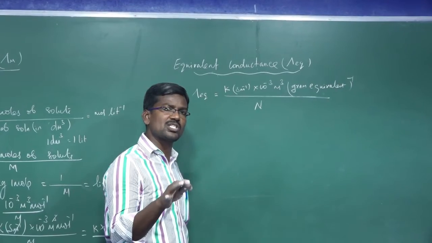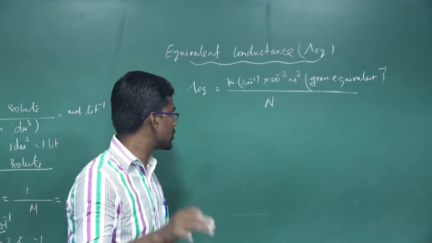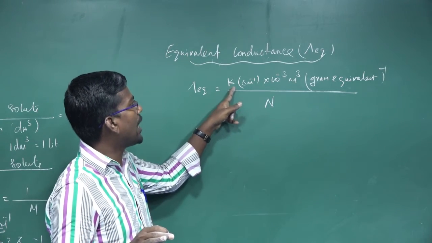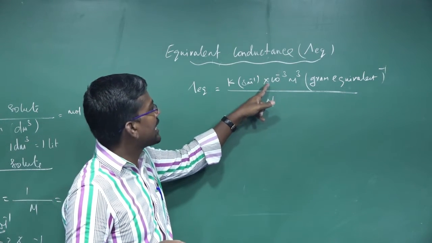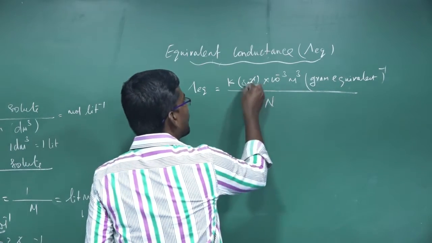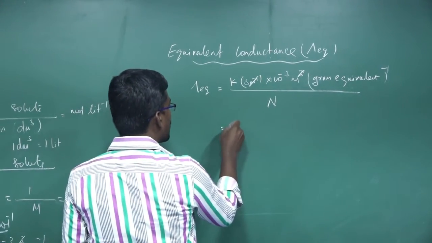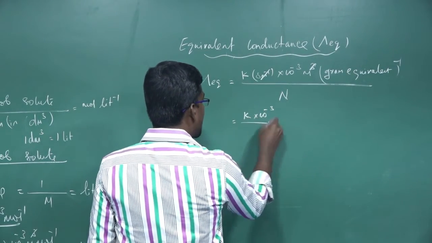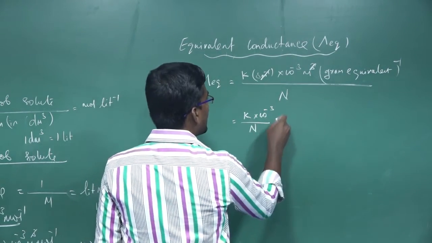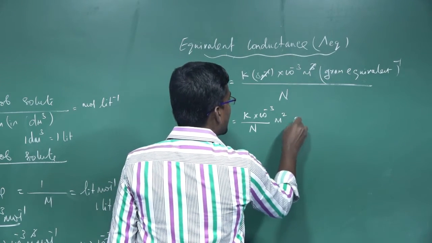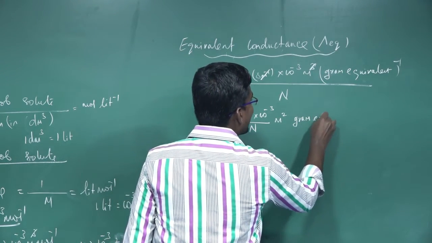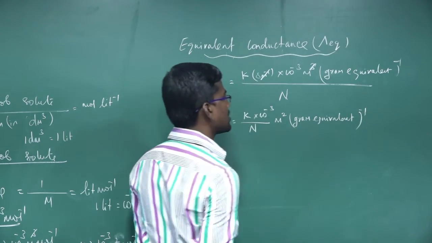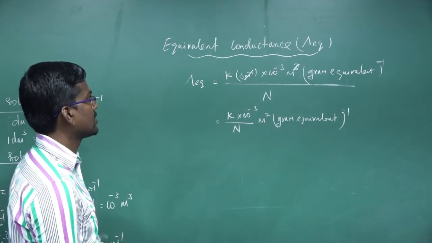So lambda EQ, equivalent conductance, is equal to kappa into 10 power minus 3 meter cube. Meter inverse and meter cancel, so it is kappa into 10 power minus 3 divided by normality, in meter squared gram equivalent inverse.